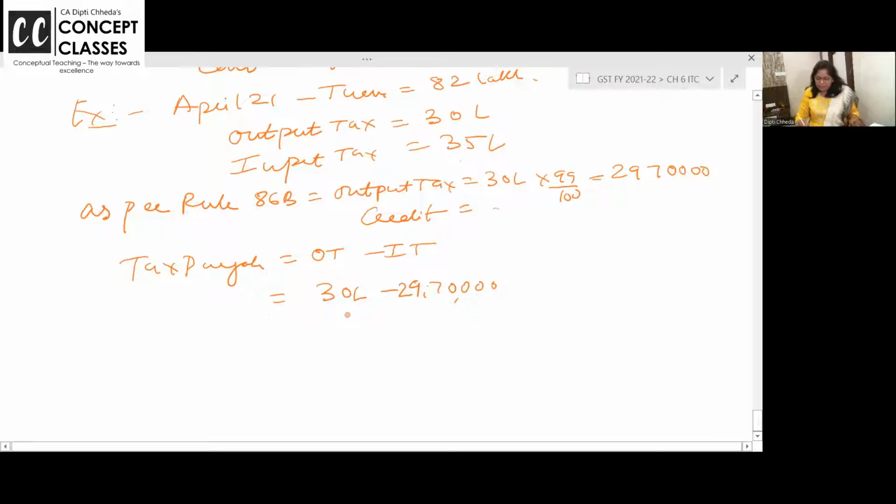Balance is finished. And this 30,000, 1% of output tax, is payable in cash, through the electronic cash ledger. Are you all with me? 1% of output tax you have to pay in cash.